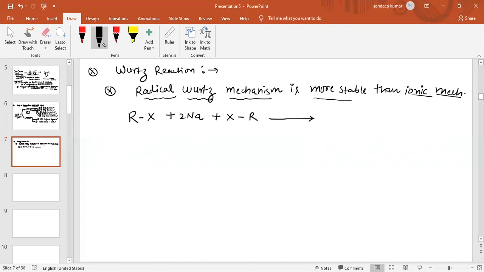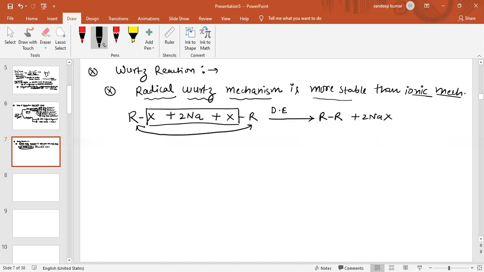So this X and this X are removed with 2Na, and this is a coupling reaction, coupling of carbon and carbon. We call this reaction a coupling reaction. R-R will be formed, and the byproduct is 2NaX.